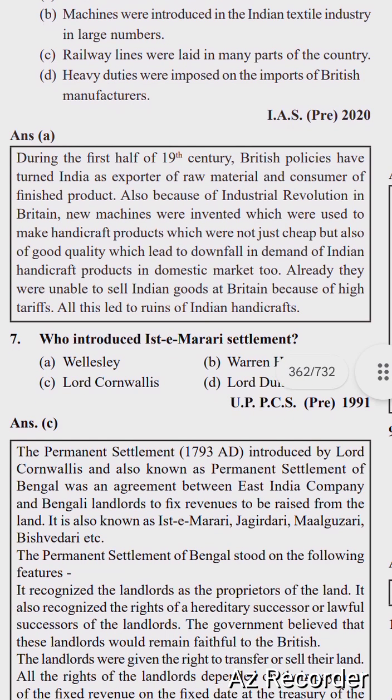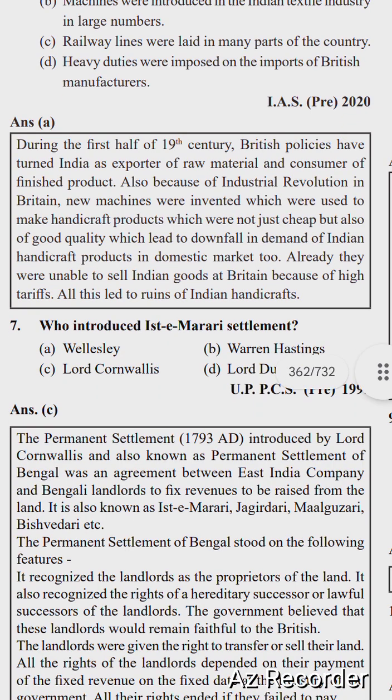Also, because of the industrial revolution in Britain, new machines were invented which made products that were not just cheap but also of good quality, which led to a downfall in demand for Indian handicraft products in the domestic market too. Already they were unable to sell Indian goods in Britain because of high tariffs. All this led to the ruin of Indian handicraft.